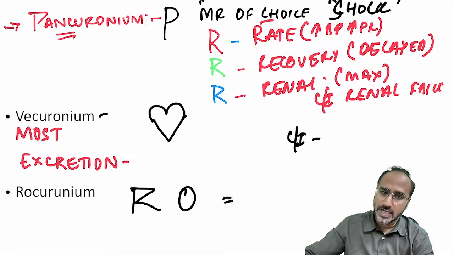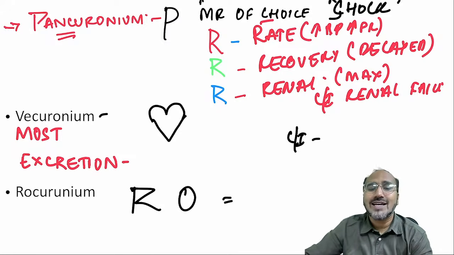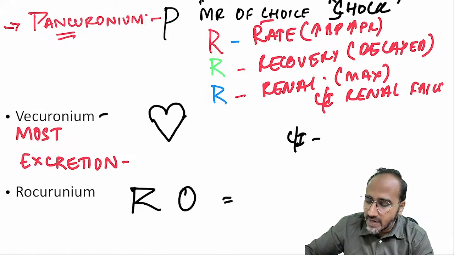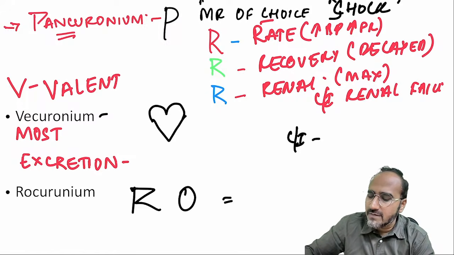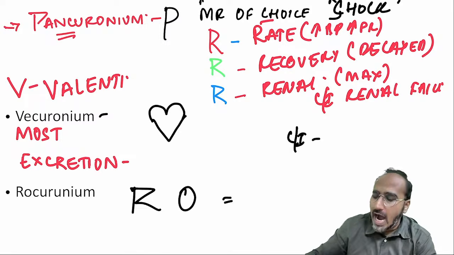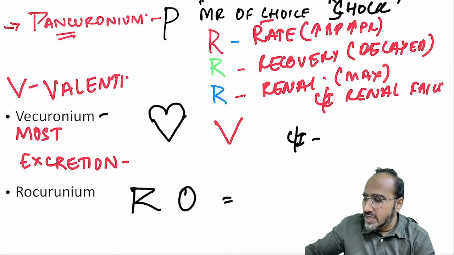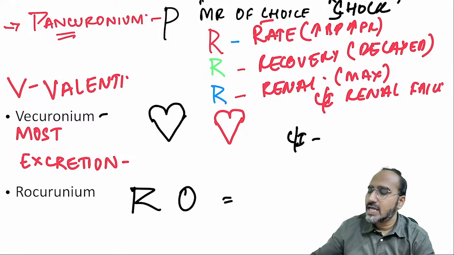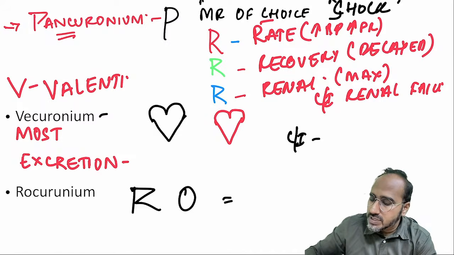Next was vecuronium, guys. Vecuronium is regarded as the most cardio-stable. V for vecuronium, V for Valentine's. What is common between vecuronium and Valentine's? Heart is common. So remember, when you write the V of vecuronium, draw it like this, it looks like a heart. So vecuronium is the most cardio-stable muscle relaxant.